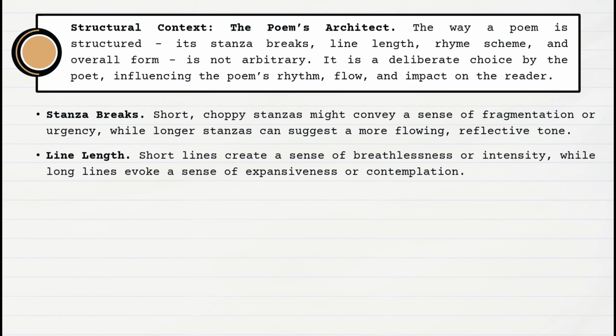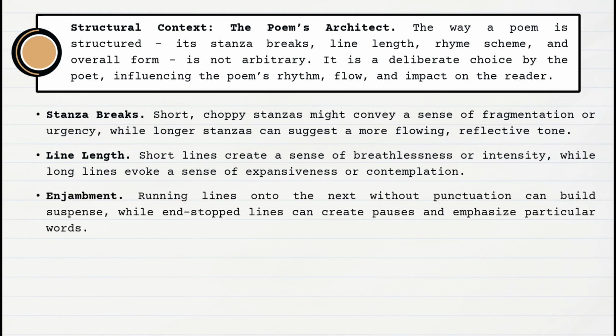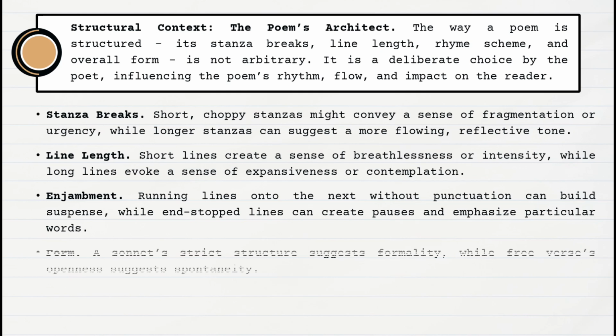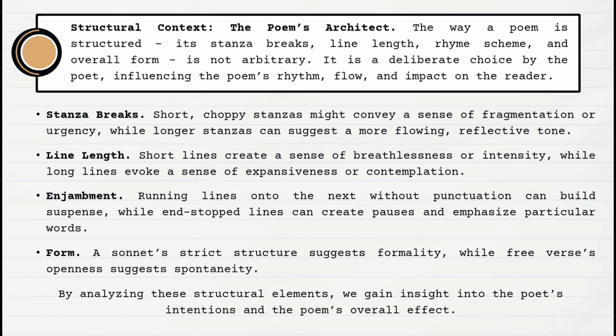Short lines create a sense of breathlessness or intensity, while long lines evoke a sense of expansiveness or contemplation. Enjambment. Running lines onto the next without punctuation can build suspense, while end-stopped lines can create pauses and emphasize particular words. Form. A sonnet's strict structure suggests formality, while free verse's openness suggests spontaneity. By analyzing these structural elements, we gain insight into the poet's intentions and the poem's overall effect.